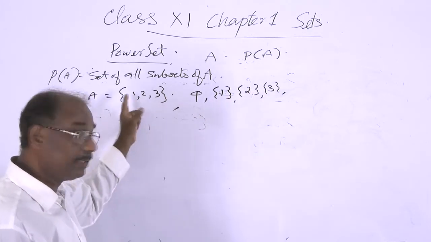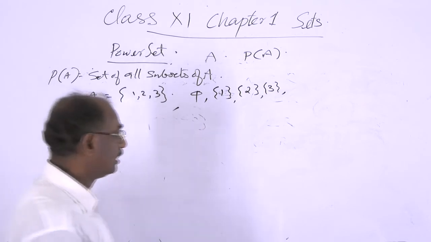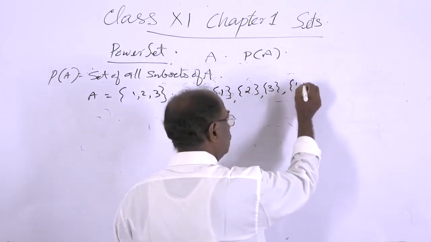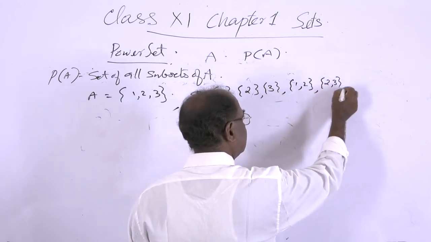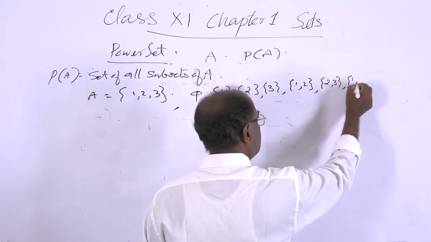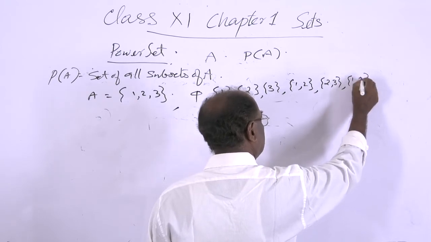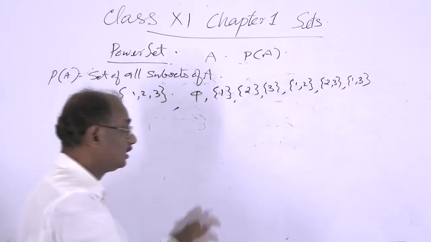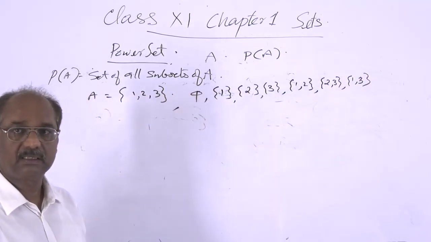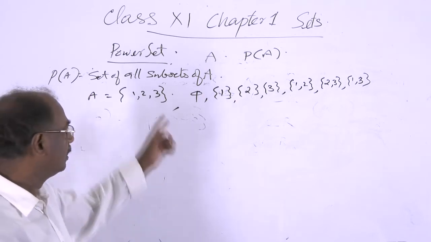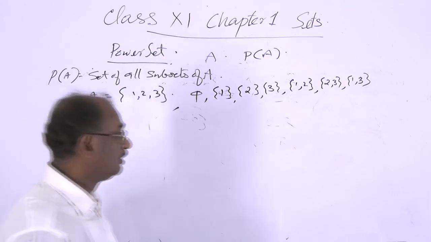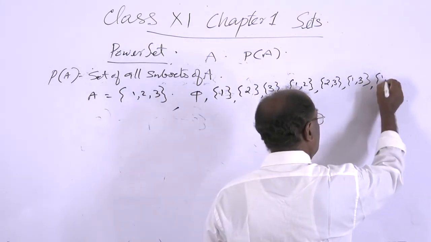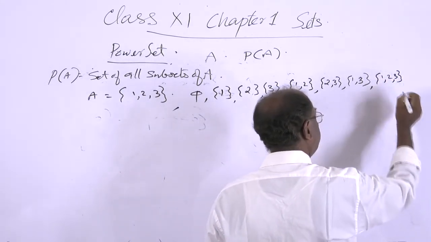Then take 2 numbers from these 3. Then {1, 2} is a subset. {2, 3} is a subset. {1, 3} is a subset. So pairwise we can have 3 such sets. And again, taking all 3 together, we get {1, 2, 3}.